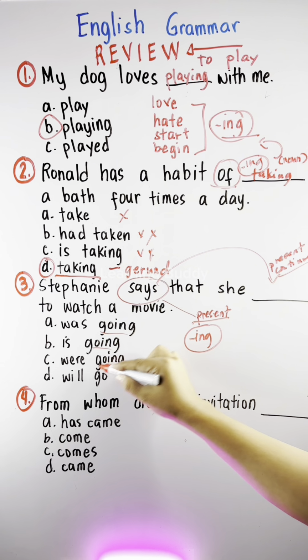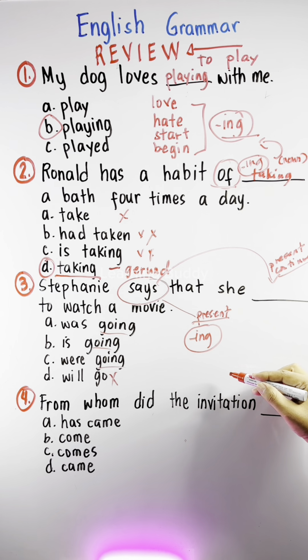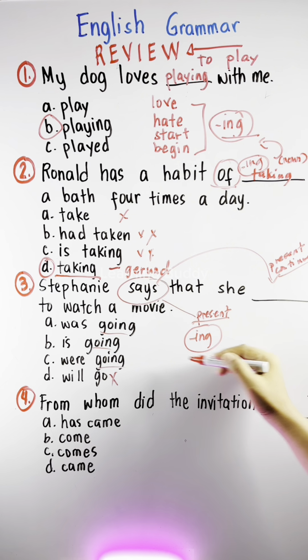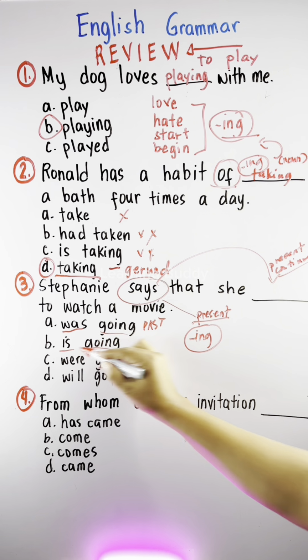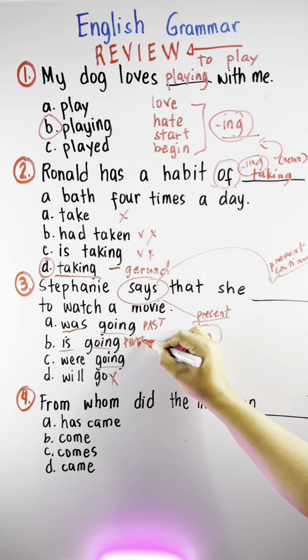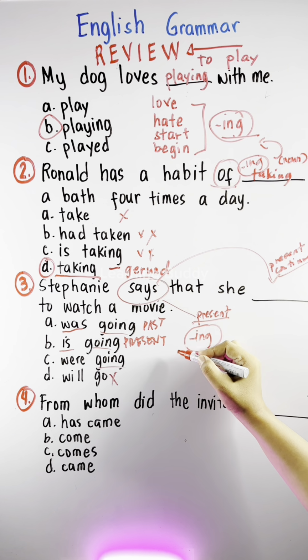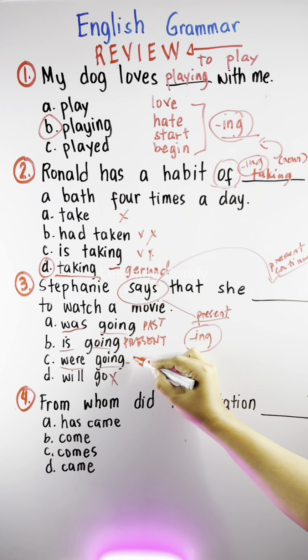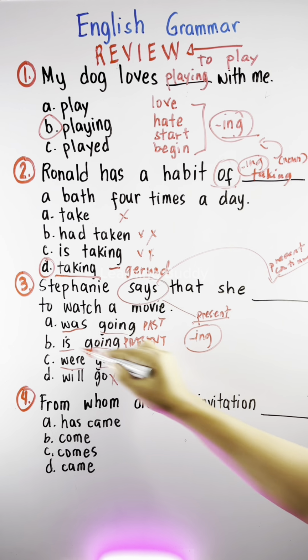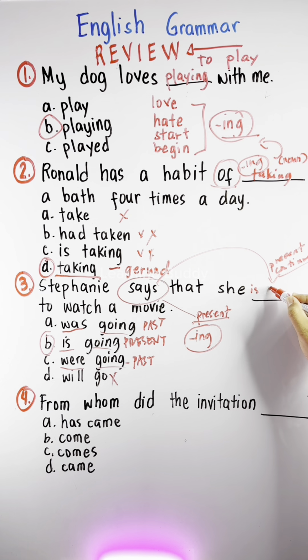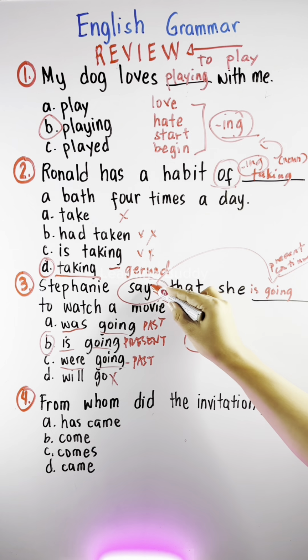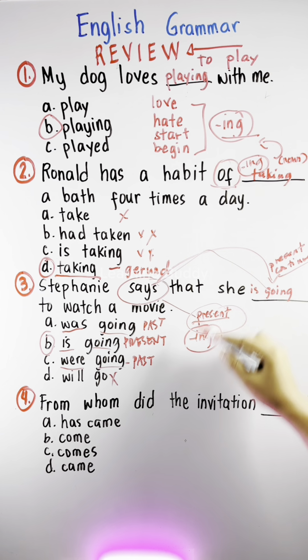Alin kaya may ing? A, B, C. Pero alin kaya sa kanila ang dapat na isagot? Is it was? Past yung was. Is? Present yung is. Or were? Plural past ang were. So, ang isasagot natin, dahil present ang pinag-uusapan, is yung letter B. Stephanie says that she is going to watch a movie. Alright? That is the answer.